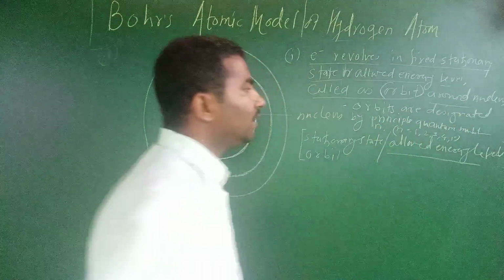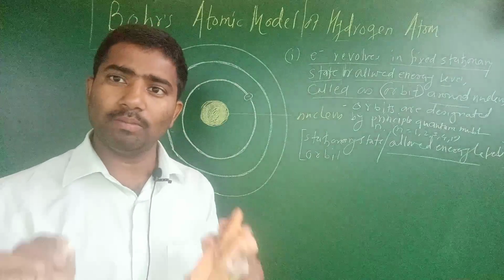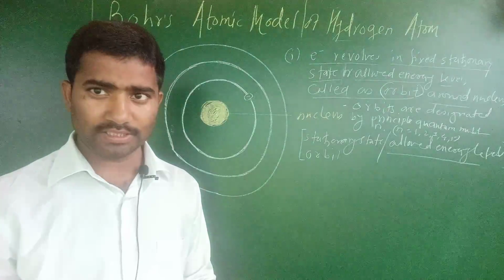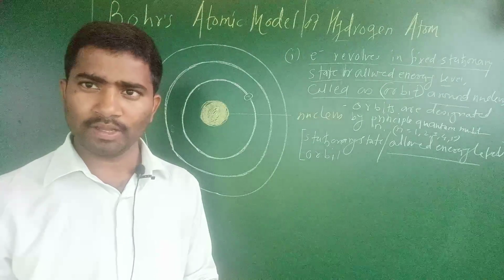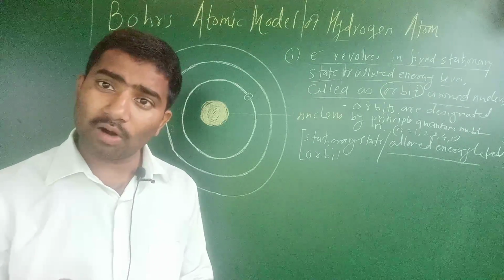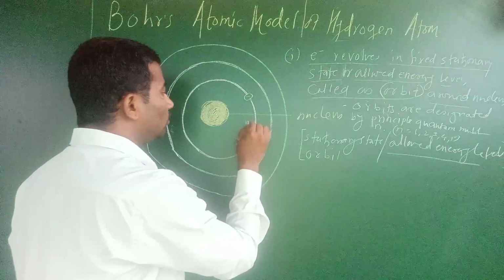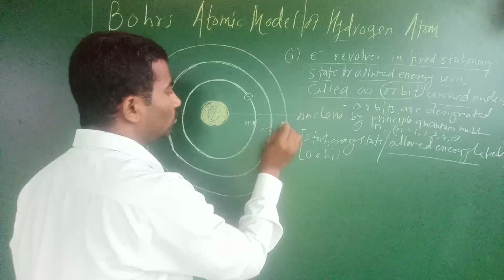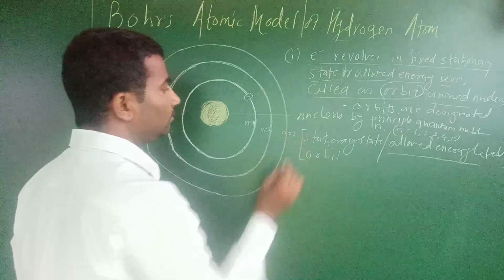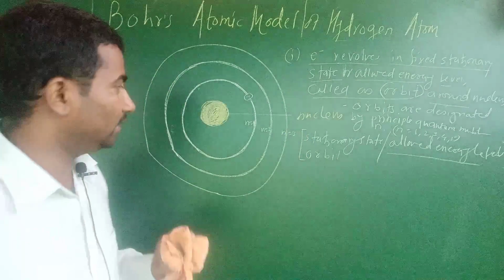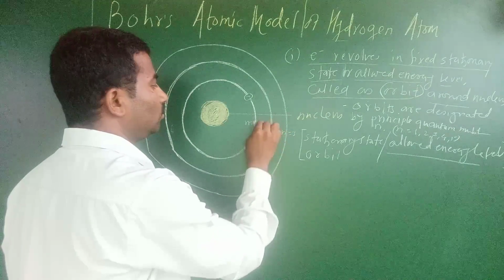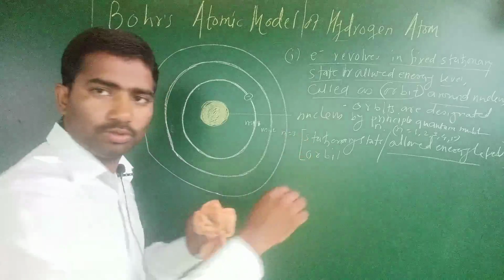Orbits are designated by the principal quantum number n, and n takes allowed values n equals 1, n equals 2, n equals 3, and like this.